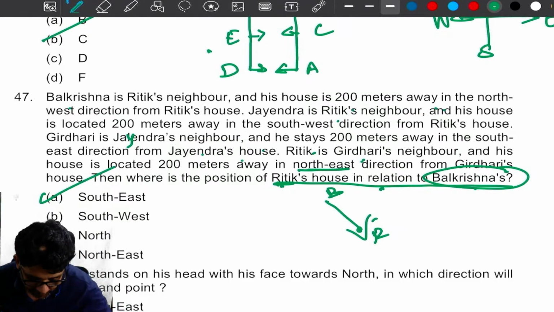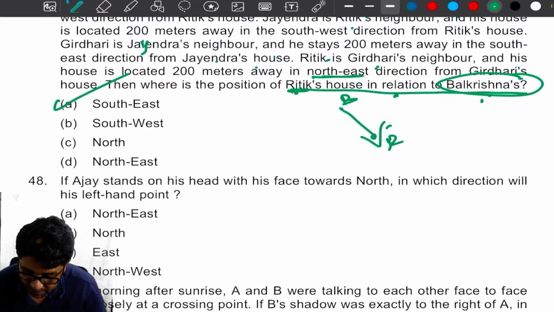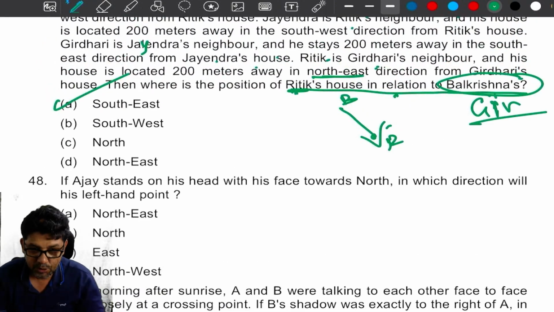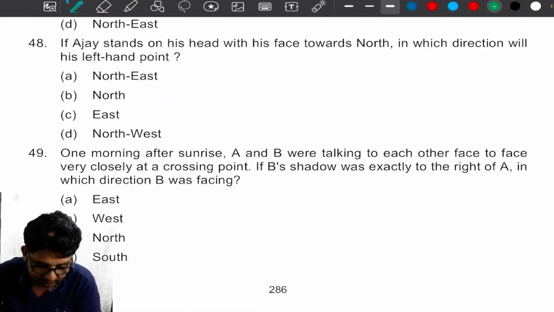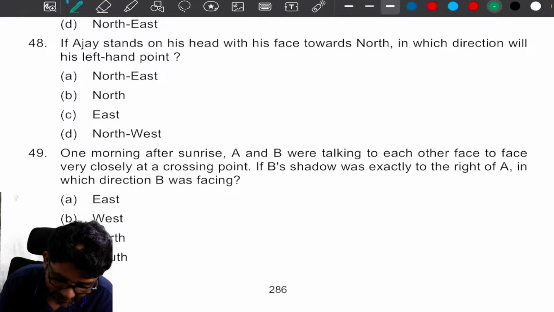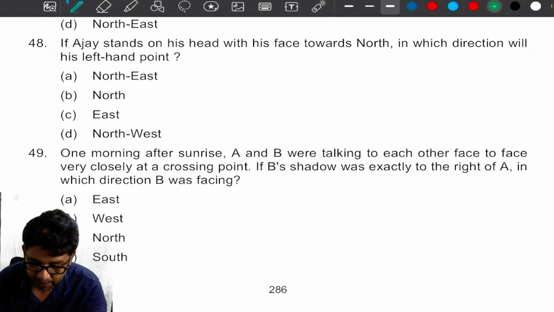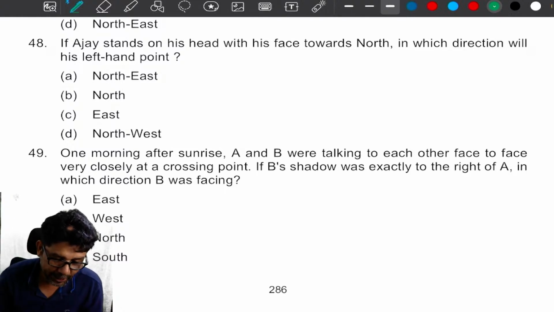Yes, David, you are right. I was under the impression this is Giridhari. That's why I was solving the full sum. But here they are asking about Balakrishna, very simple. Next step. If Ajay stands on his head with his face towards north, in which direction will his left hand point? Can you please do this? Please check this out, my dear.